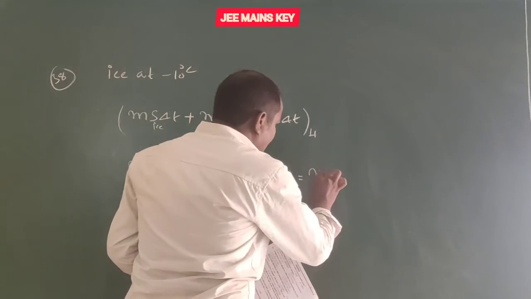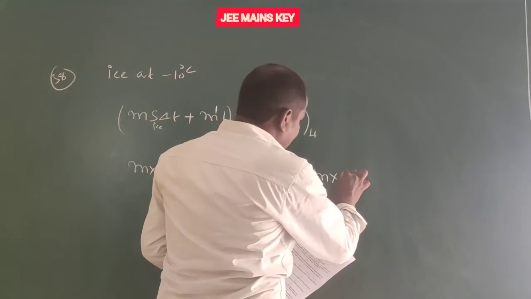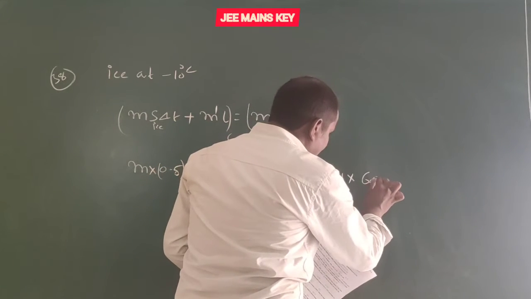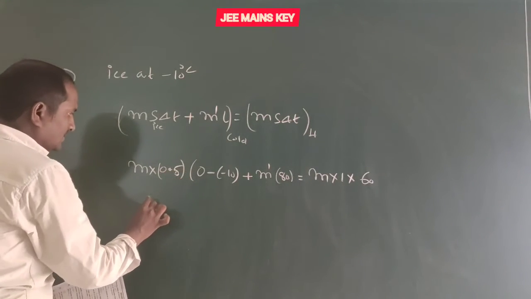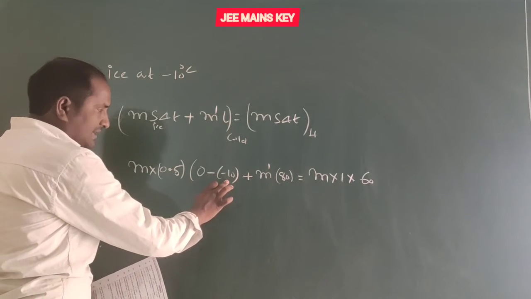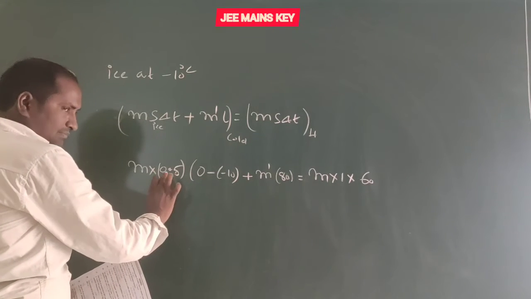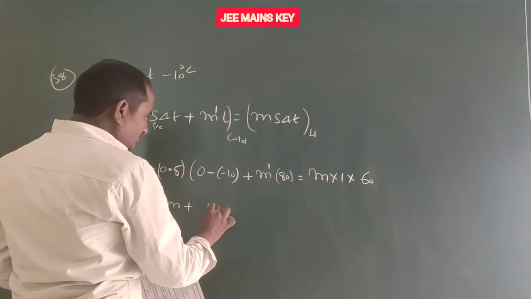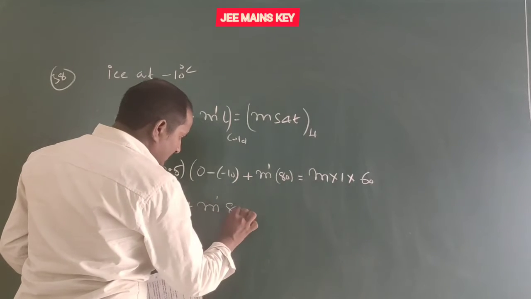That equals the mass of the hot water, which we don't know, m, times specific heat capacity of water, 1, times change in temperature, which is given, 60 degrees. Okay, so here 0.5 times 0 minus minus 10, that is 10 times 0.5, which is 5m, plus m dash times 80.